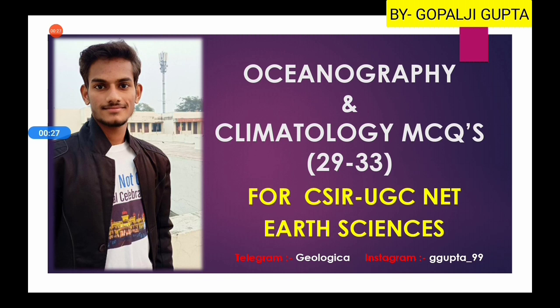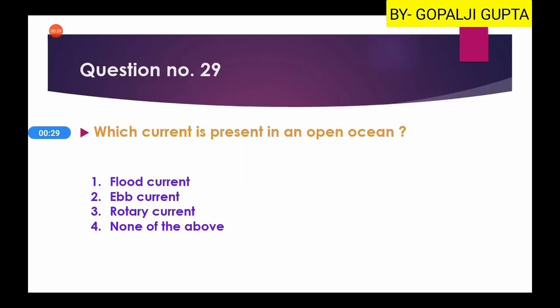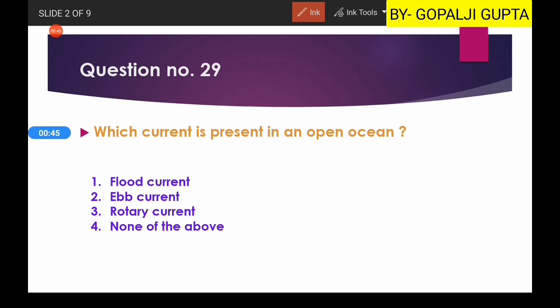So let's begin with our first question. Here it is. Which current is present in an open ocean? Now, whenever we talk about the oceanic current, this is simply the movement of oceanic water. But what happens when there is a high tide, meaning an increase of water level, this water will flow onto the continent and it will erode them.